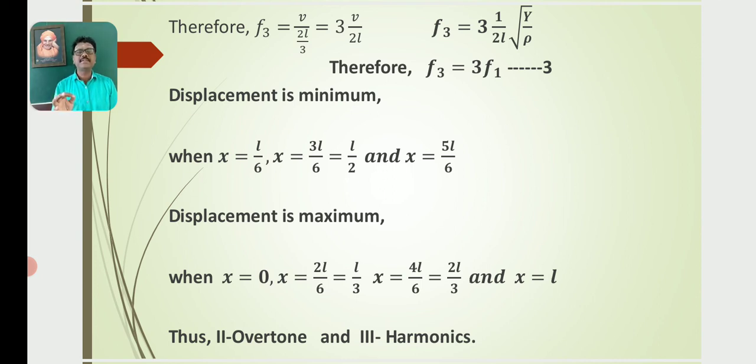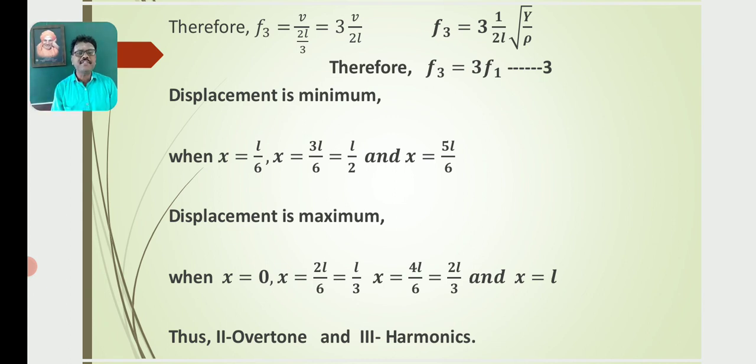So these are the points of minimum intensity, minimum displacement, the points of nodes. The nodes which are formed in the third mode of vibration are at x is equal to L by 6, when x is equal to L by 2, and when x is equal to 5L by 6.